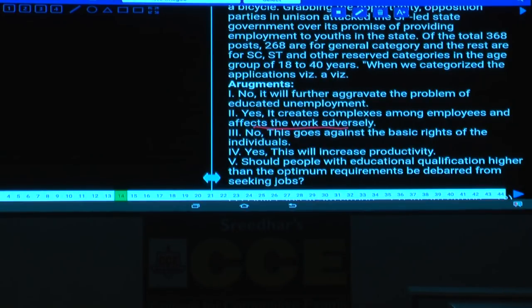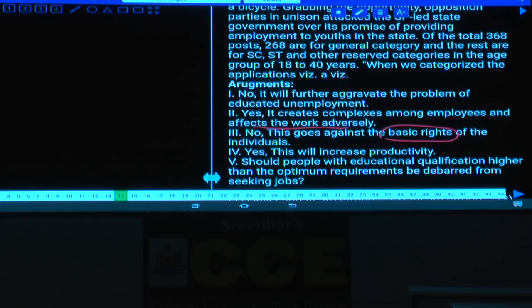This goes against the basic rights of individuals. And condition number 3, what is condition number 3 here? This goes against the basic rights of the individuals. Fourth one, this will increase productivity. And fifth one, should people with educational qualification higher than the optimum requirement be debarred from seeking this one. Then should people with a higher educational qualification than the optimum requirement be debarred from seeking the jobs.